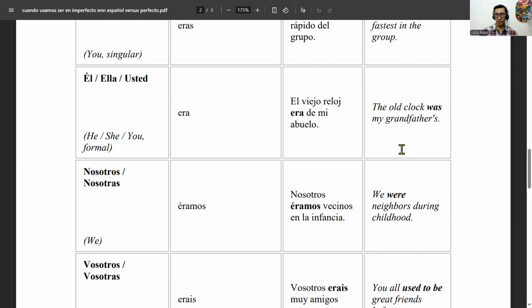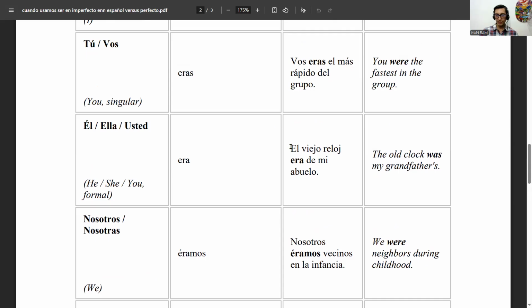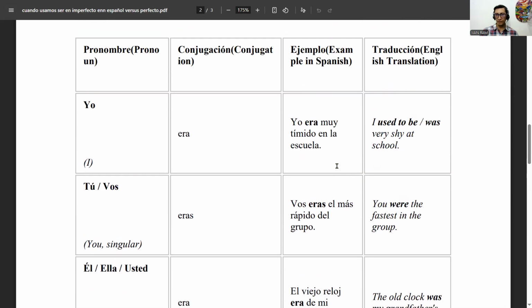So for possession, as I said, if we're talking about simple possession, we use era. To talk about description, especially something that was repeated, let's say a constant quality, we can use era.